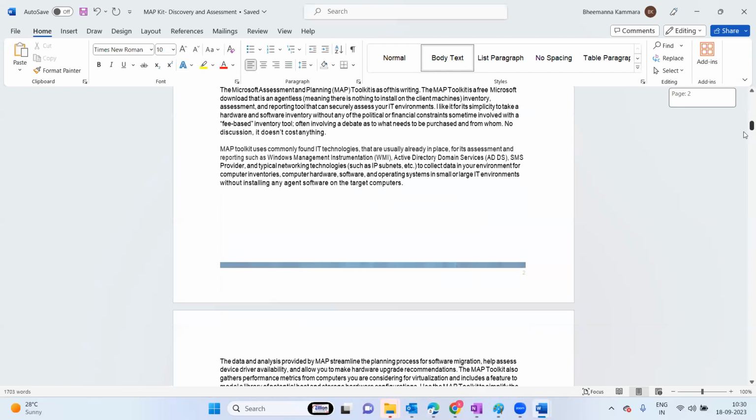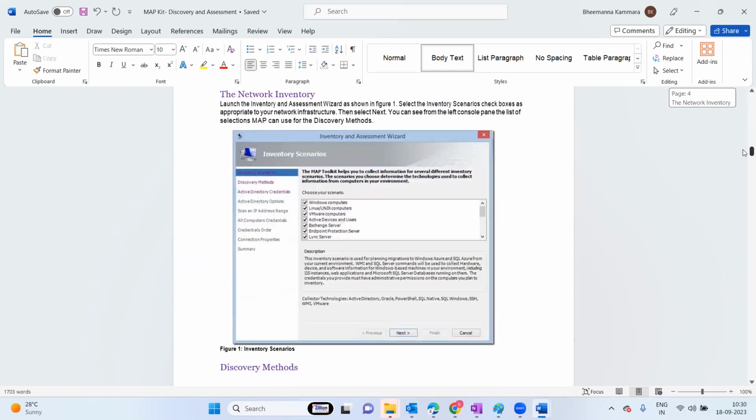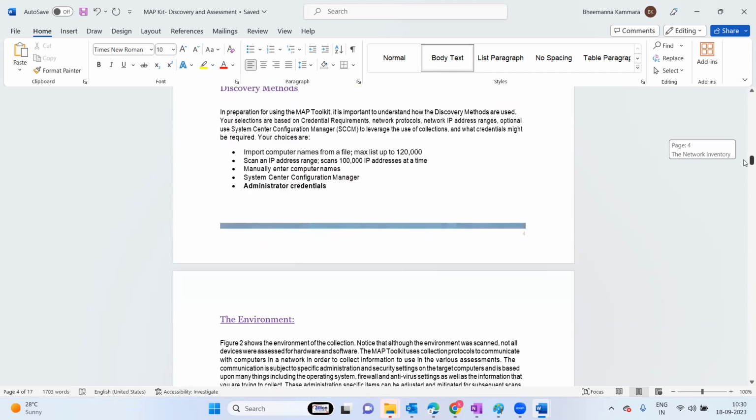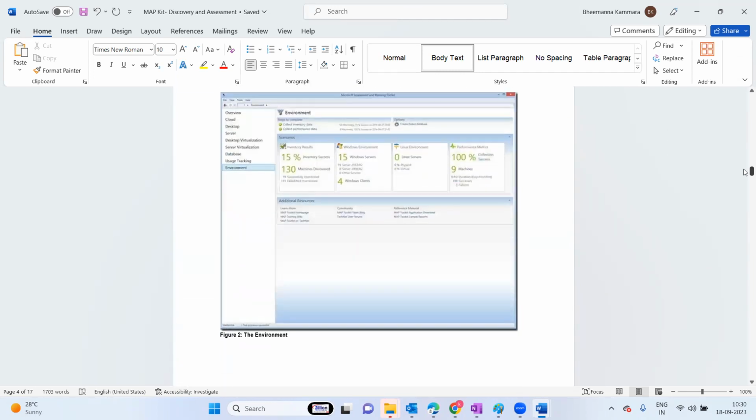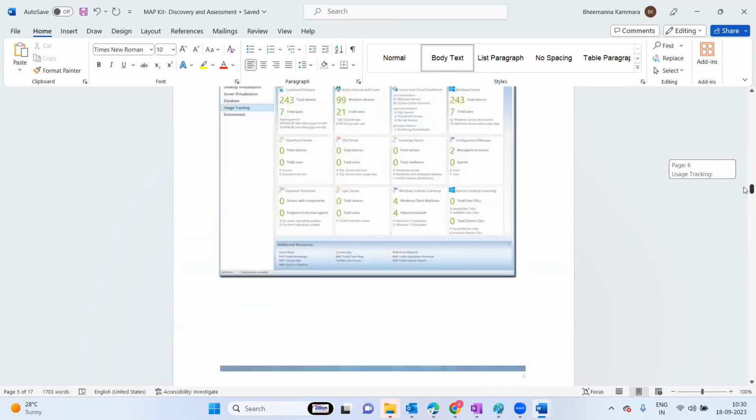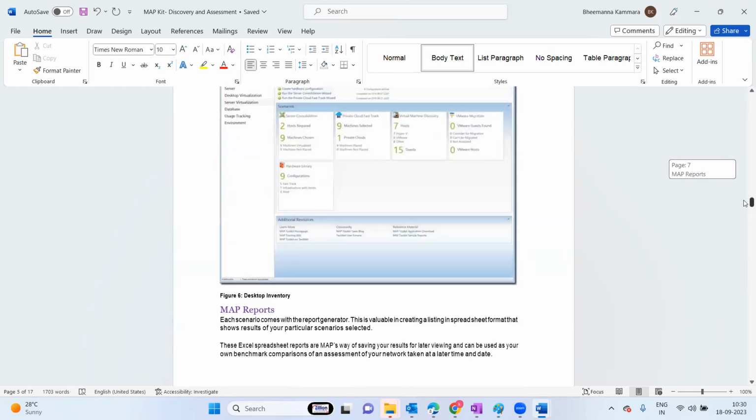You install this exe file in your environment, and it is going to discover your complete environment and provide your configuration and the load information as well. This is one traditional method.